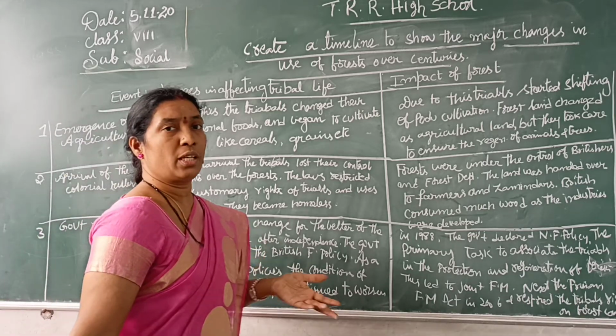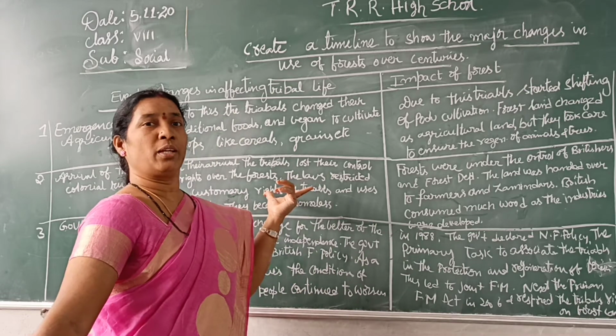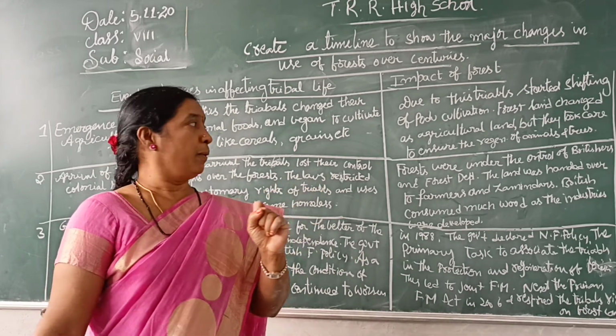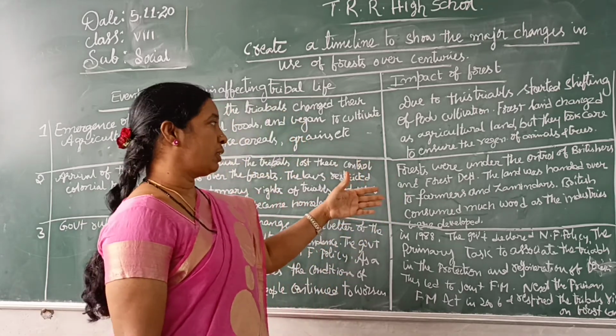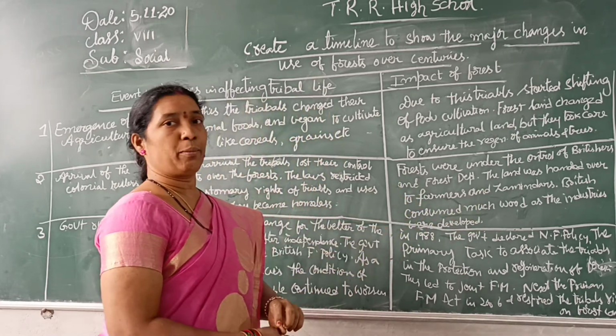We have seen this in many movies. Recently in the Saira movie also, he explained the same thing: how the British people exploited tribal people. And the forests came under their control. What is the impact on the forest? We see forests were under the control of Britishers and a forest department.